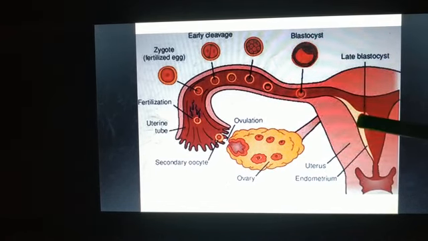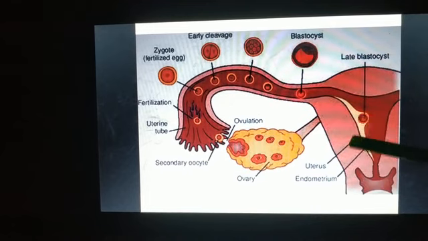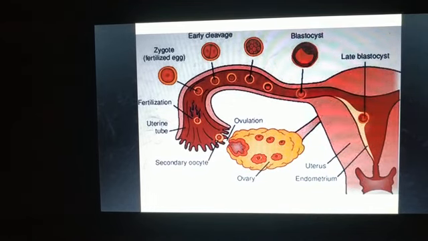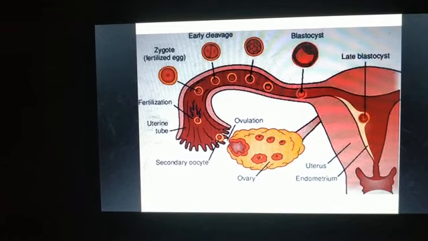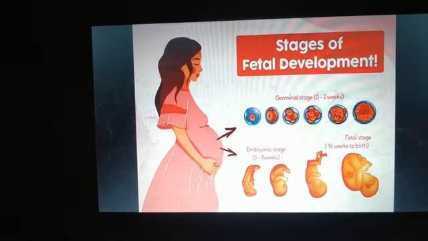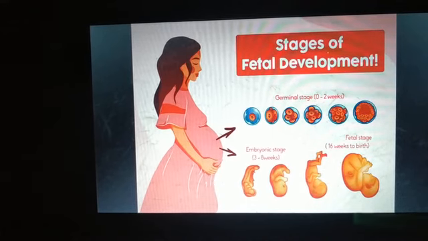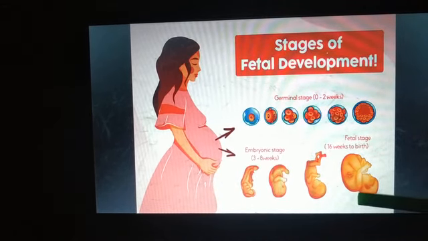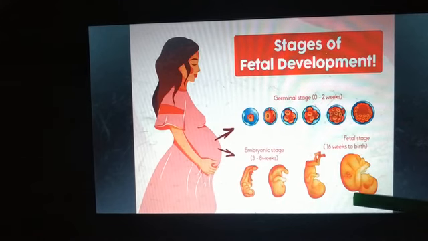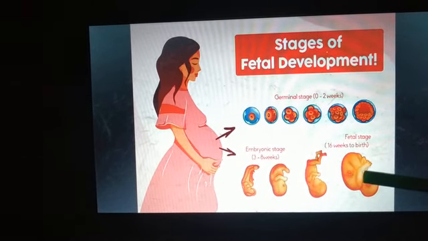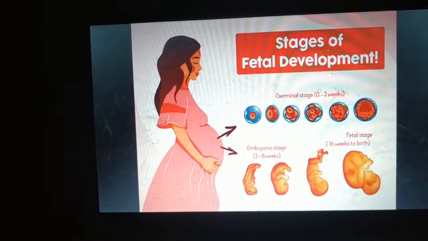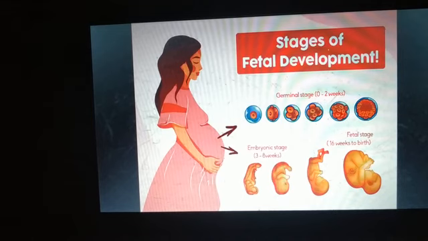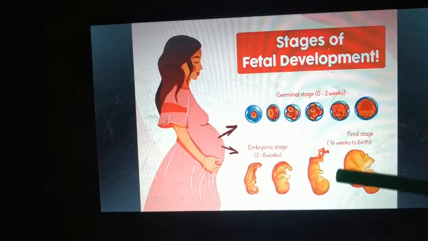So our embryo gets implanted in the uterus, and with time the embryo develops various body parts such as hands, legs, head, eyes, ears, etc. During development, a stage reaches where we can identify all body parts of the embryo. This stage is called the fetus. Once the development of the fetus is complete, the mother gives birth to the baby.